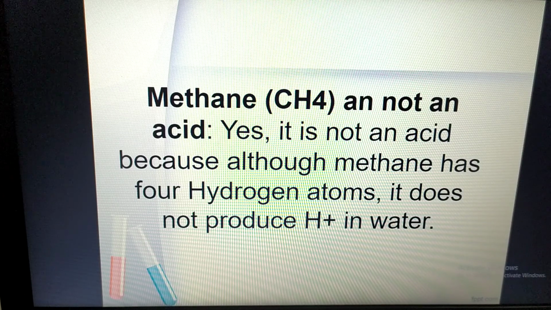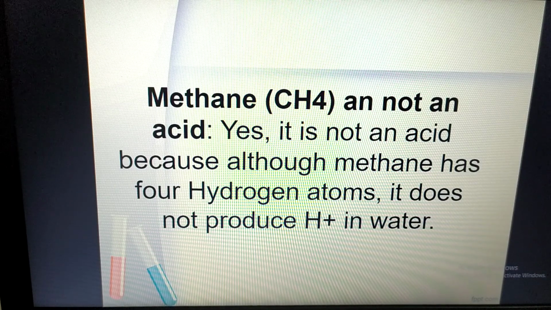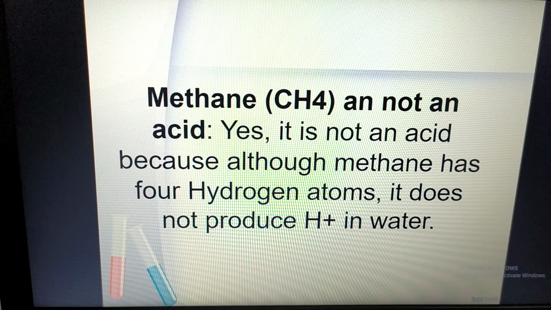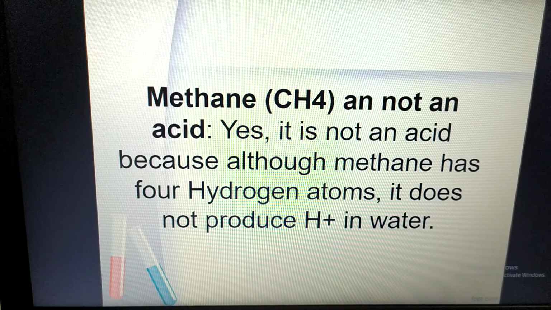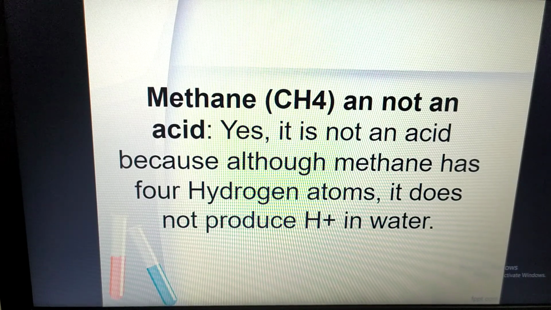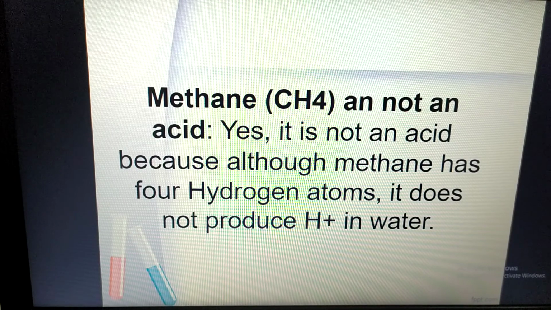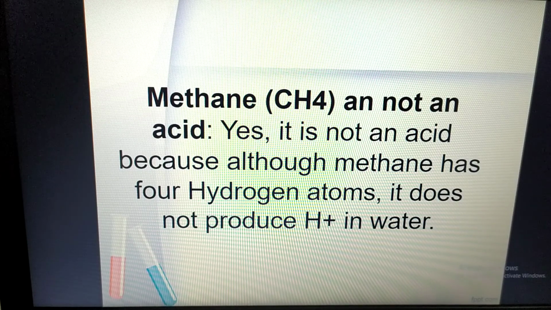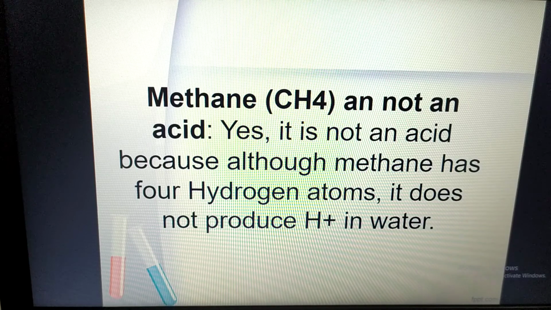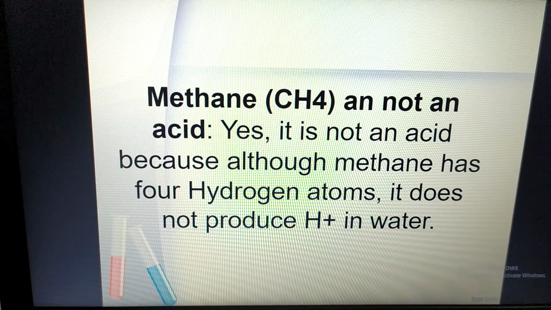So methane is not an acid. Why? Because methane doesn't produce hydrogen ion, though it has 4 hydrogen atoms. It will not give. So what can you do? What can I do? I cannot do anything. It will not give, as it cannot donate or produce a hydrogen ion, that means hydrogen cation, in water. That's why it is not an acid.